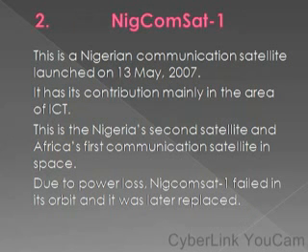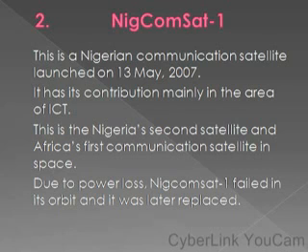So the second satellite launched by the Nigerian government was Nigerian Communication Satellite 1. As the name implies, this particular satellite is mainly used for communication purposes.